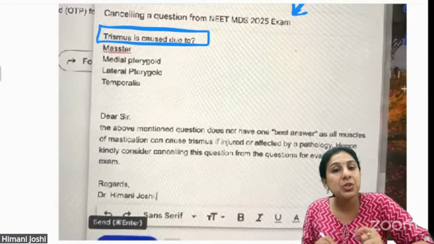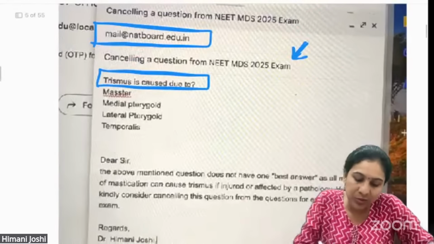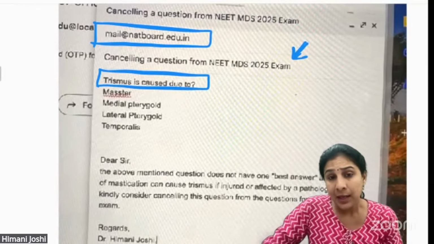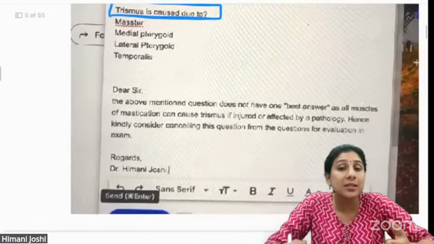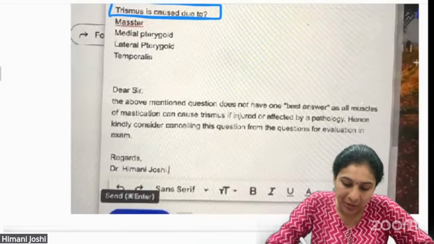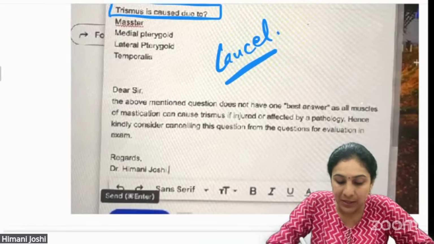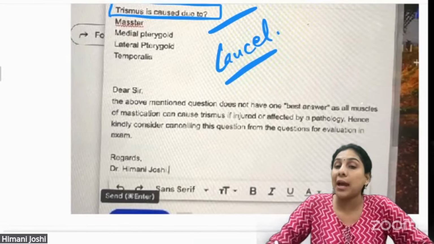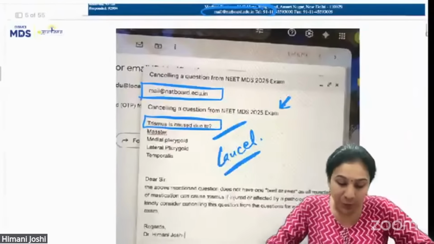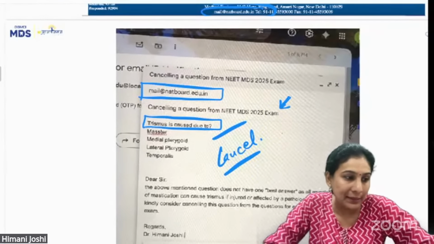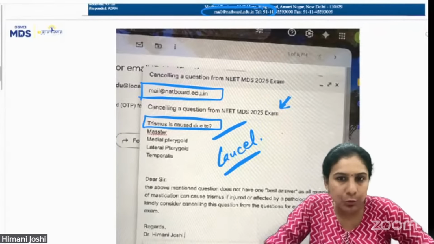So I request you all, you can just use this email ID, mail@natboard.edu.in, and you can request them to cancel this question as it is inappropriate. There is no one best answer to this question which can be marked. All right. So don't worry if you've marked anything in this question, as it doesn't sound to be a correct question.